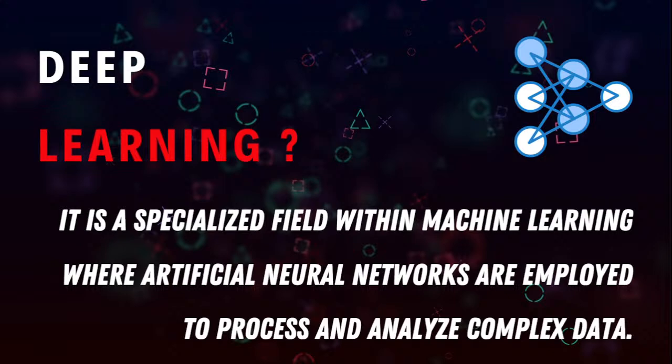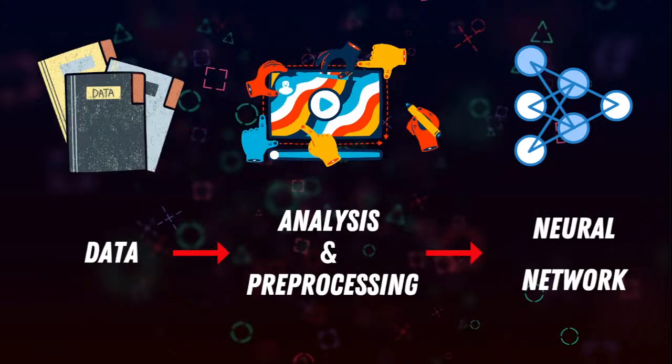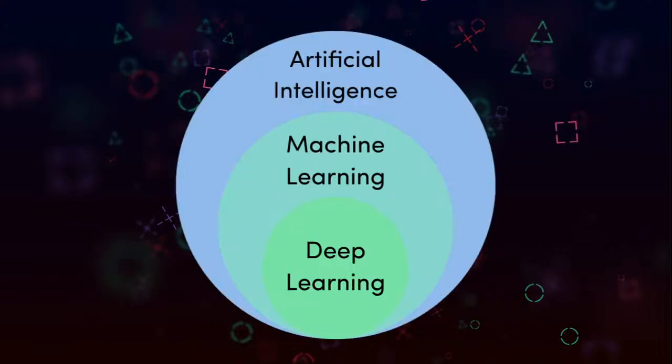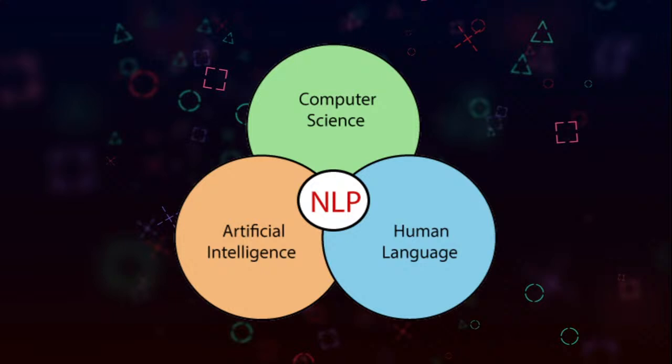They are trying to mimic our human thinking capability in deep learning. That's why it's one of the successful parts contributing towards AI. Without deep learning, we don't have any AI. Okay. So once again, the data is given, analyzed, pre-processed and given to our neural network, and this is what their hierarchy is. So then what's next?